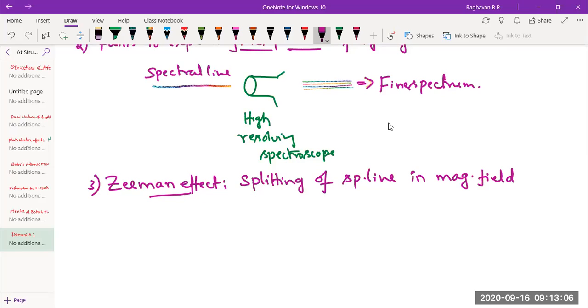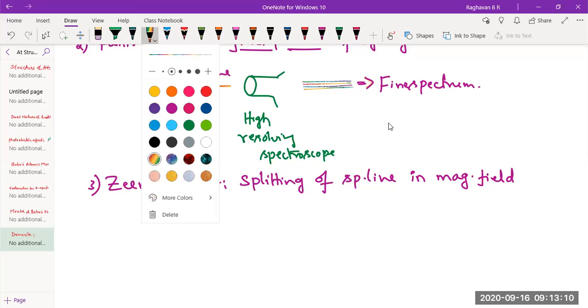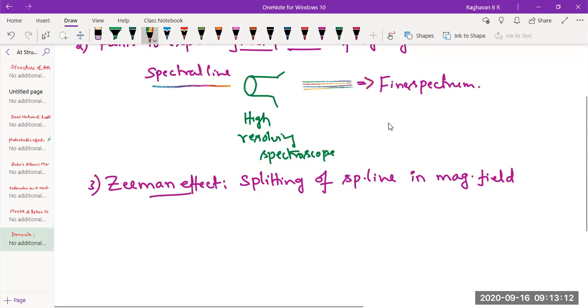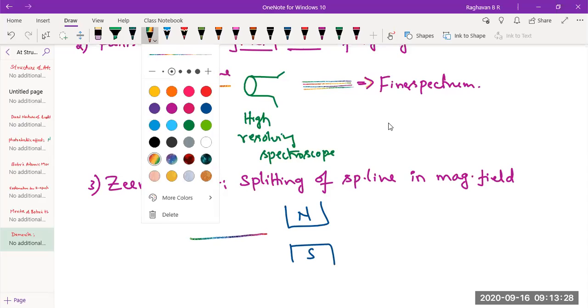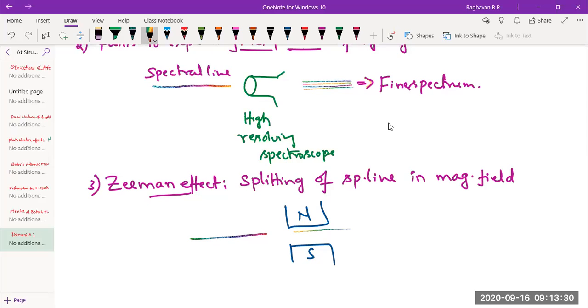When you pass a spectral line through an external magnetic field, each line splits into two lines. This is the spectral line of hydrogen; you pass it through some magnetic field, this is a magnet, north and south, and now each spectral line splits into two lines. This is called the Zeeman effect.